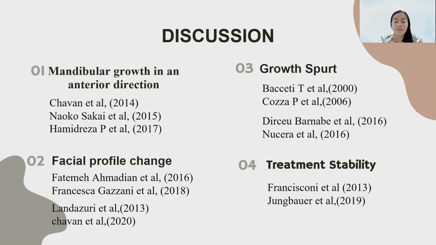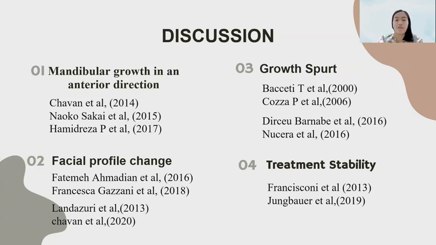Francesca Gassani and Fatemi Ahmadian found an increase in mandibular ramus height as an adaptation of maxillary vertical growth and opening of the mandibular plane angle. The change in facial profile as a result of clockwise rotation of the mandible caused an increase in the lower facial height. The light pressure produced by the Bionator also influenced lip closure, causing the maxillary incisor to tip lingually,